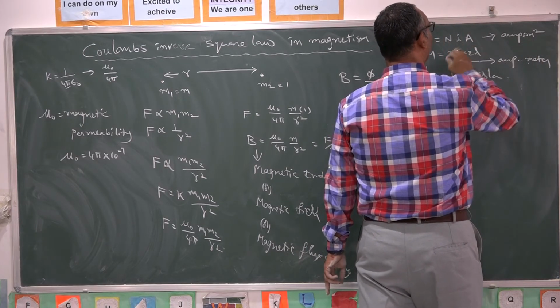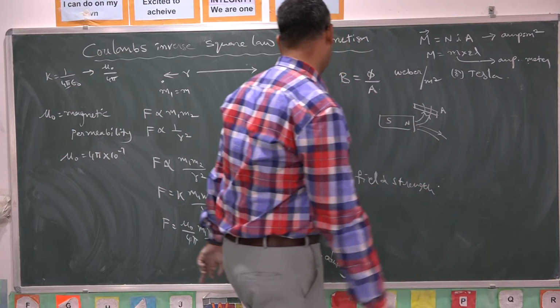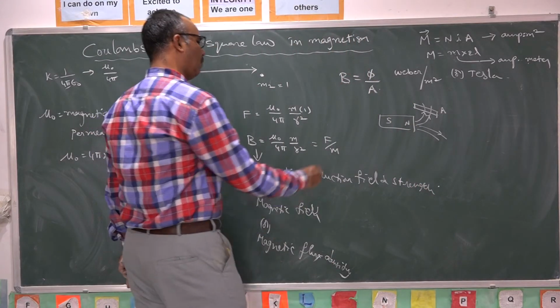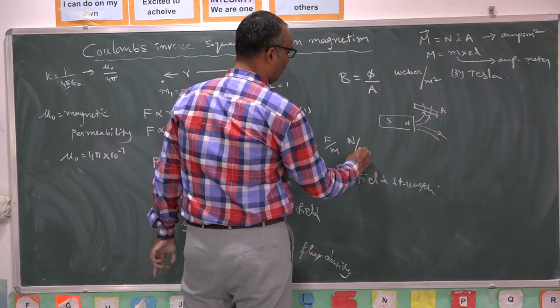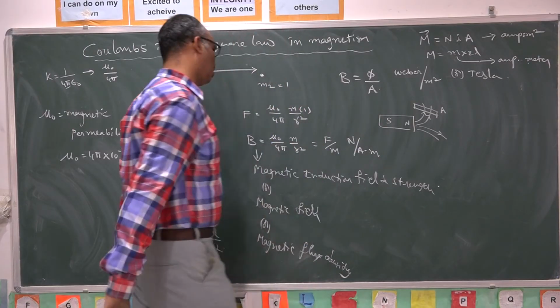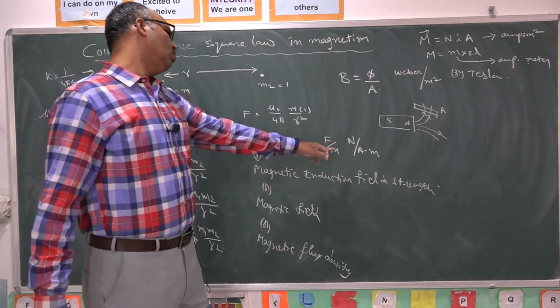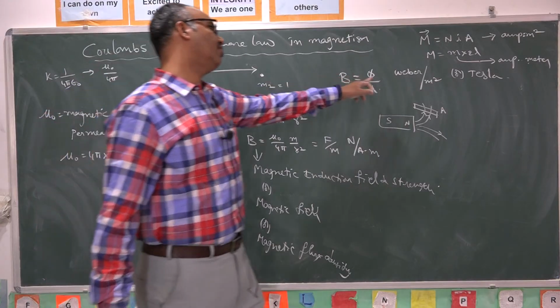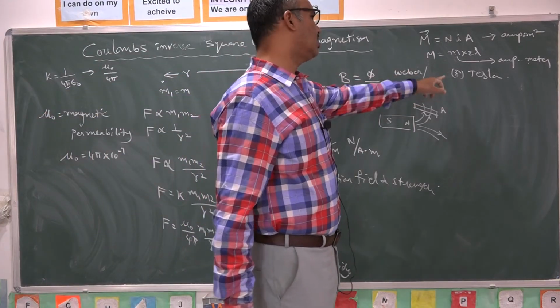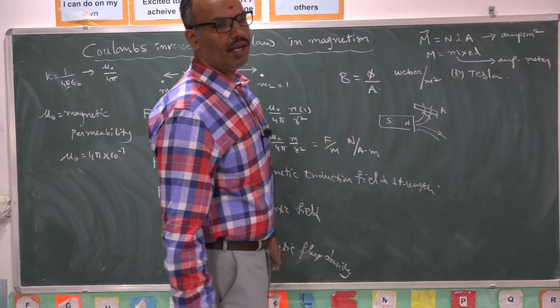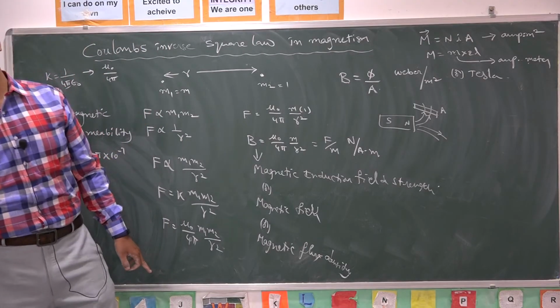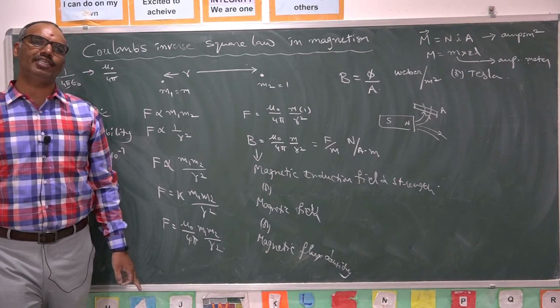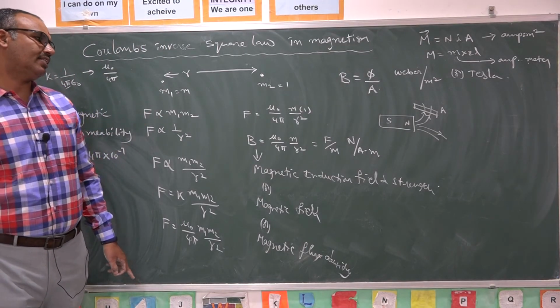Ampere meter into meter, ampere meter square it will become. So Newton per ampere meter. This is one kind of unit. Other kind of unit is Weber per meter square, or simply it is called Tesla. In CGS system it is measured in Gauss. You know the relationship between Gauss and Tesla. In the last chapter we discussed.